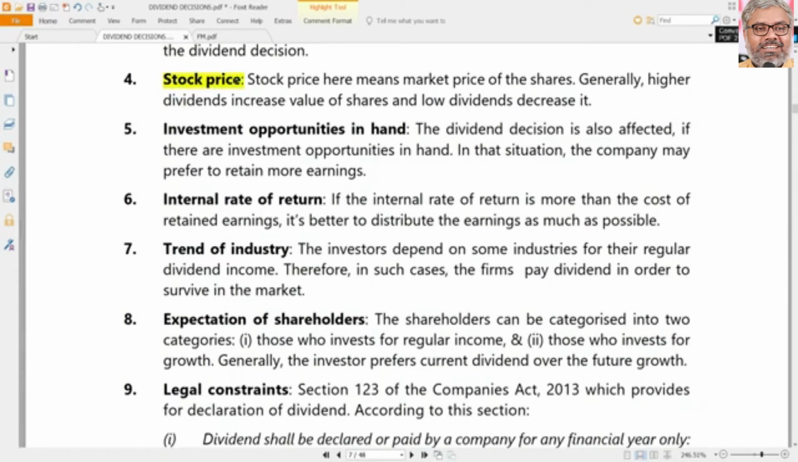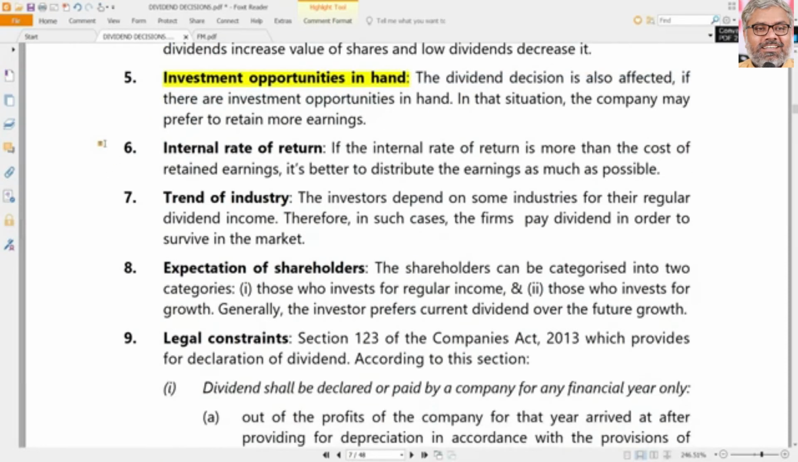Stock price is another important thing. Practically, this is the most important thing because companies always would like to have their stock prices high. They don't want their stock prices to fall because that is the wealth of their shareholders. So if dividends have impact on the stock prices, carefully dividends have to be declared, keeping the stock prices also into consideration.